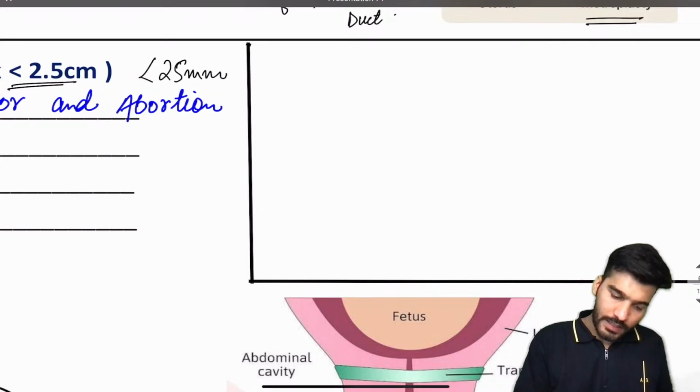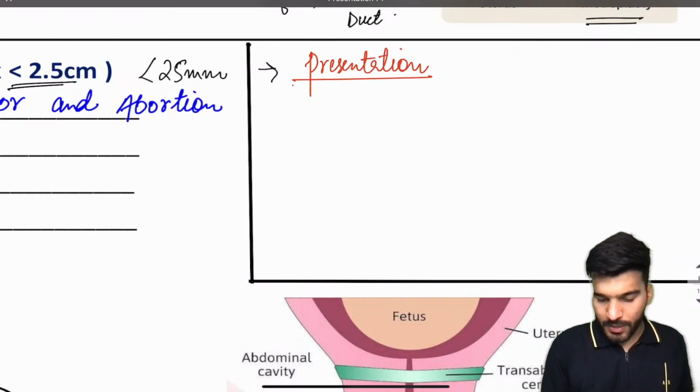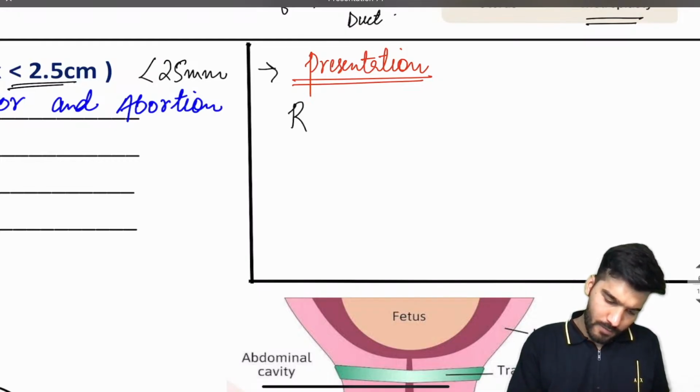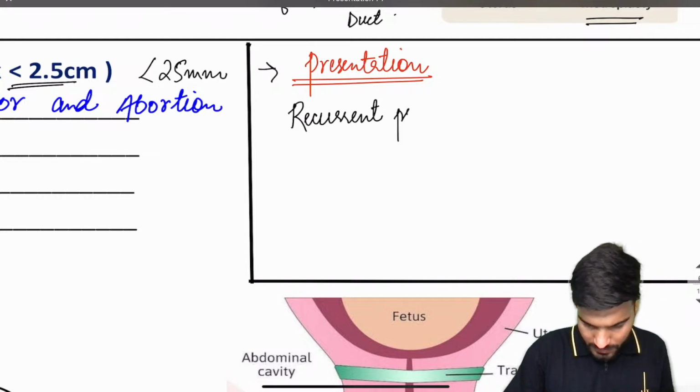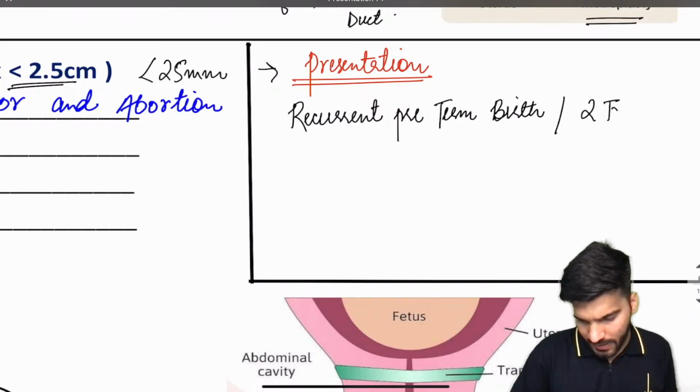The patient will give a history of recurrent preterm birth or second trimester abortion.